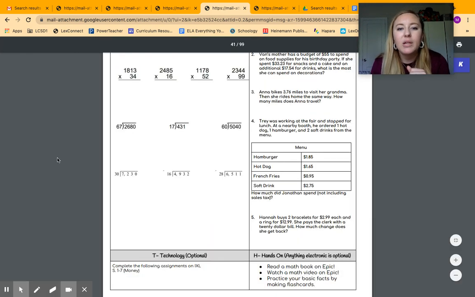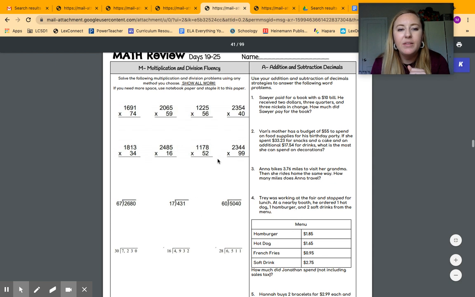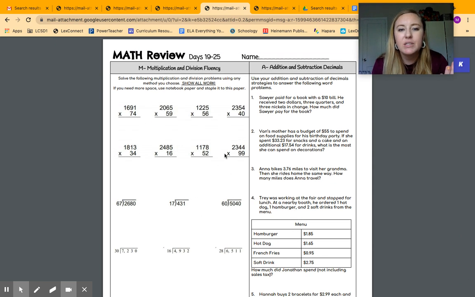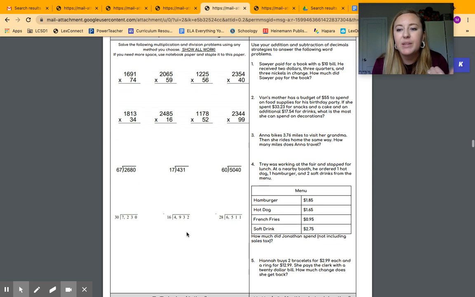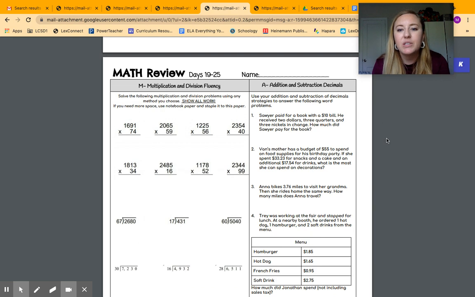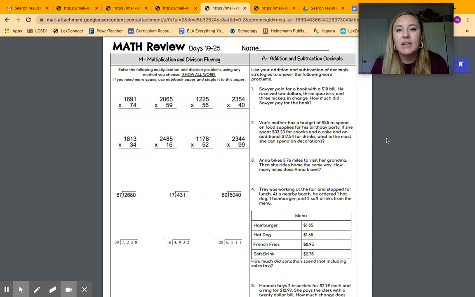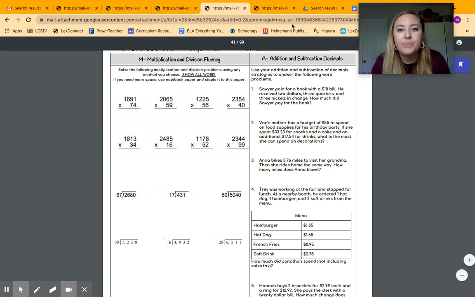All right, you are continuing to work on this sheet in math. You are in the multiplication and division fluency, and when you're done with that, you can move on to the addition and subtraction of decimals. Remember, when you're adding and subtracting decimals, you just move the decimal straight down. There's no scooping of decimals when you're adding or subtracting.